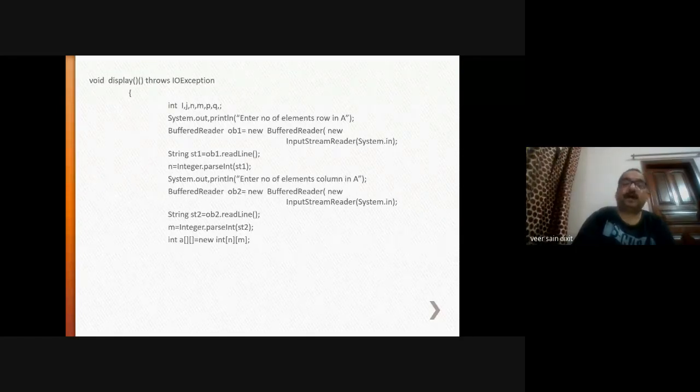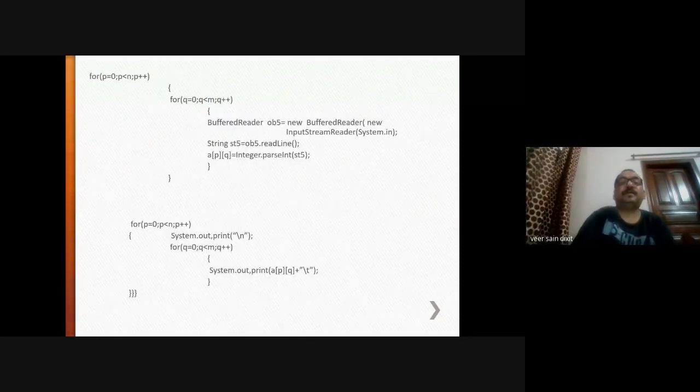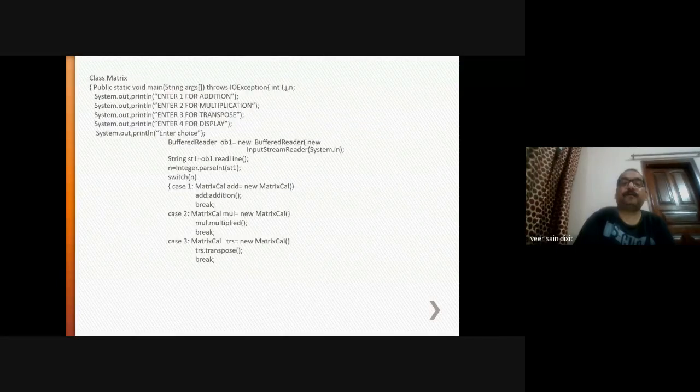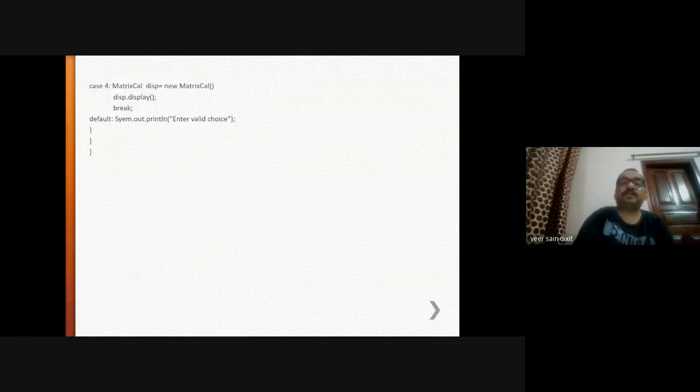After that, you enter the values, then you print the values of matrix A. Now this is the switch statement in the main function from which we are calling this.